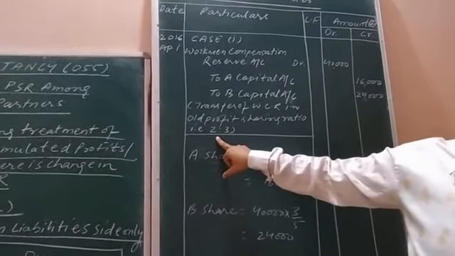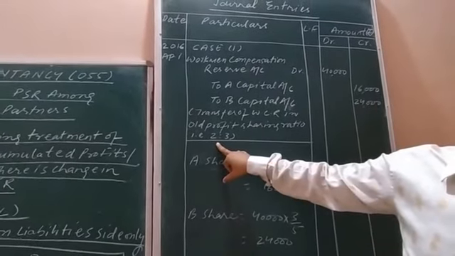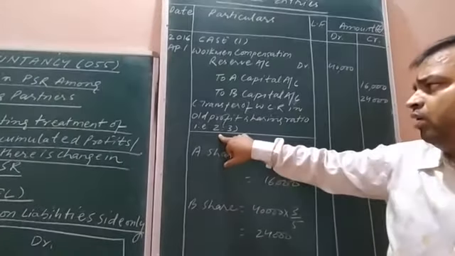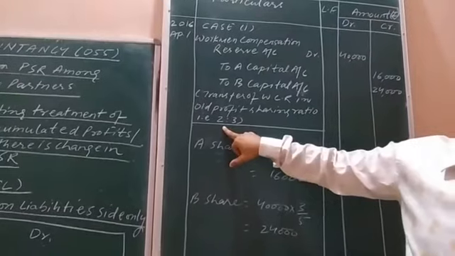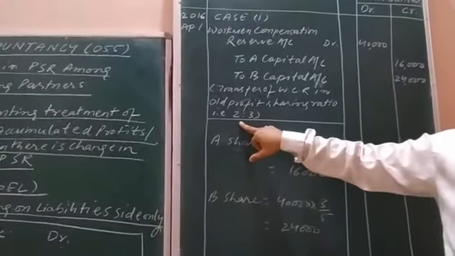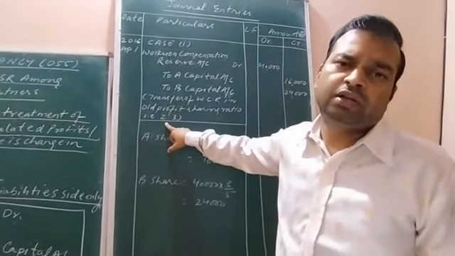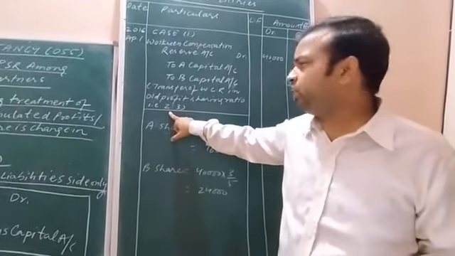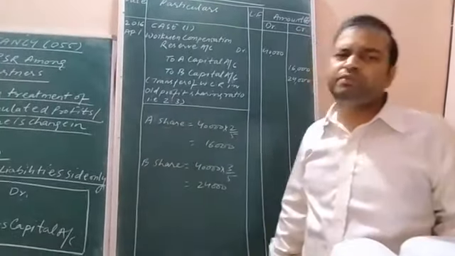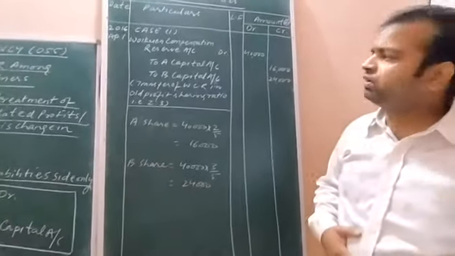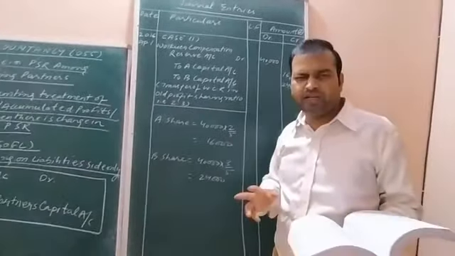Decide to share future profits and losses equally. Okay? Profits and losses which are to be shared in future, that is equally. Okay, means equally the profits and losses will be distributed between A and B. Means 1:1 will be the new ratio between A and B. Okay.